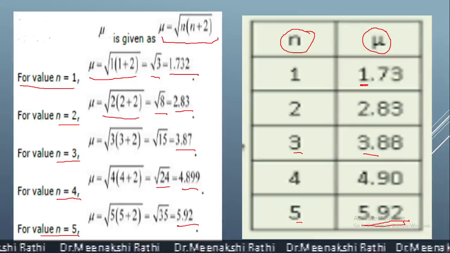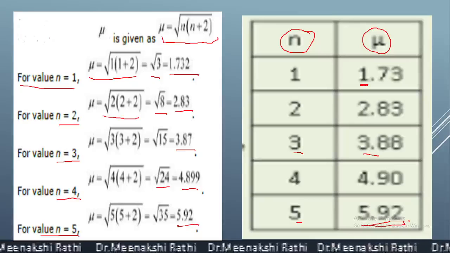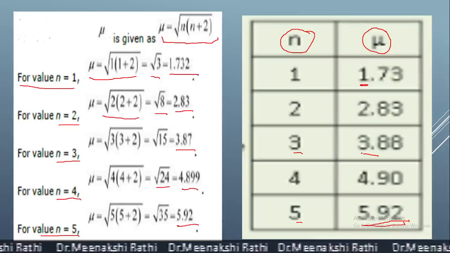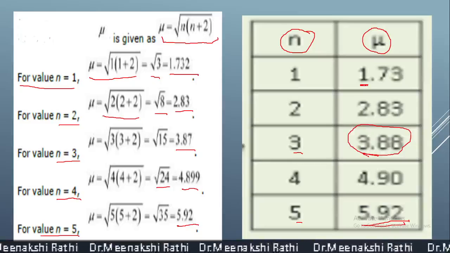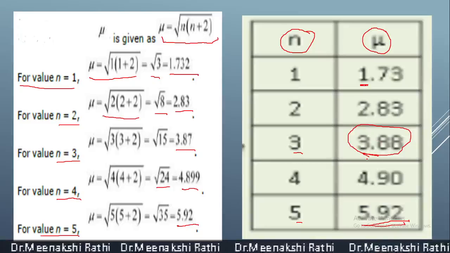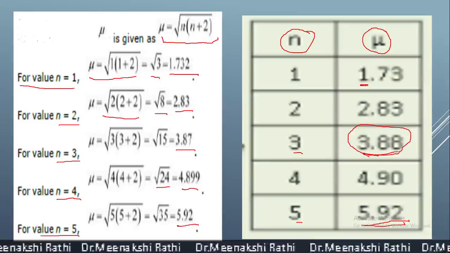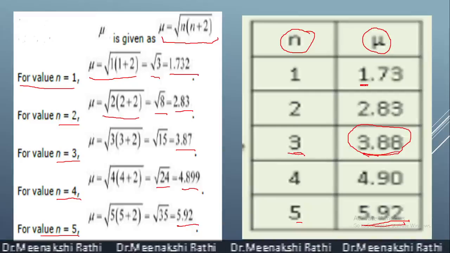So if the question is asked, the given complex has magnetic moment 3.88, how many unpaired electrons are present? As this value starts with 3, how many unpaired electrons are there? 3.